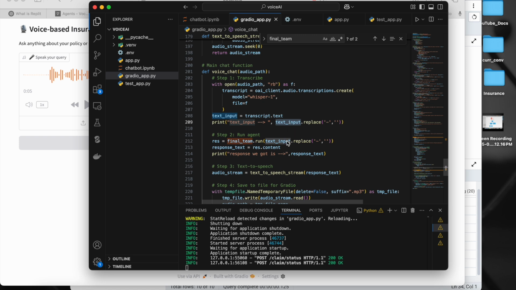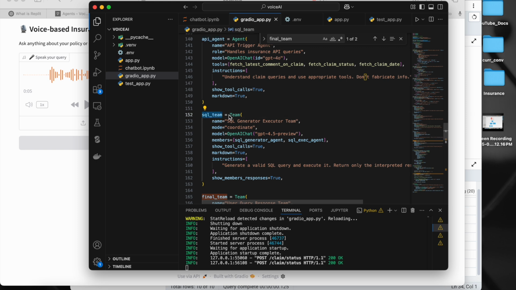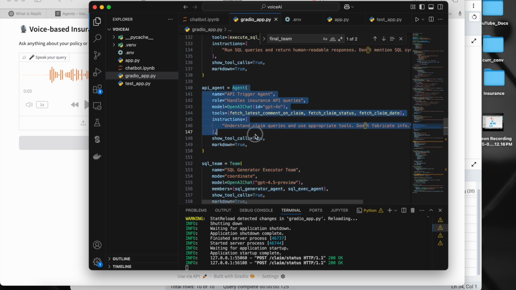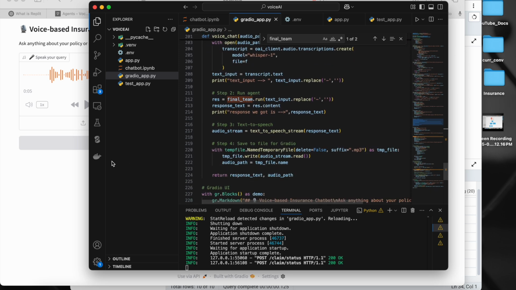Now this text is being passed to this final team agent. Now if you look at this final team agent, this is the one which we saw, right? So inside this final team agent, we have SQL team, which is again a team, and API agent, which is an agent. So we have used a team inside the team here. That's it. So this is how our piece of code is working.